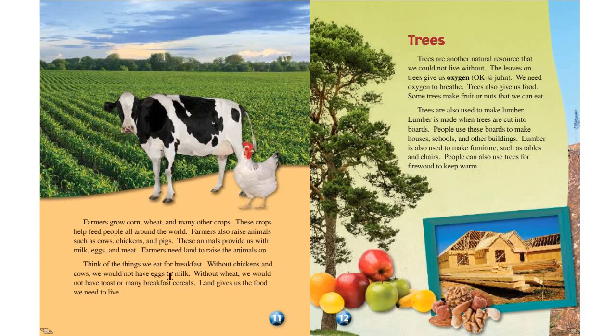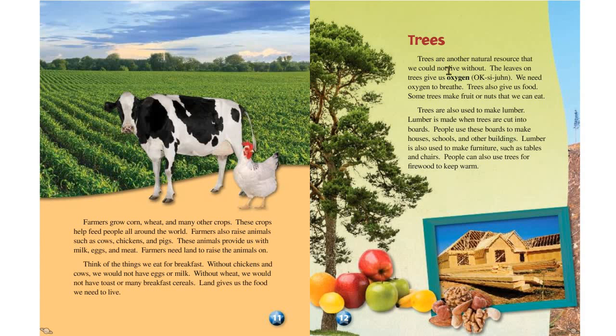Think of the things we eat for breakfast. Without chickens and cows, we would not have eggs or milk. Without wheat, we would not have toast or many breakfast cereals. Land gives us food we need to live.